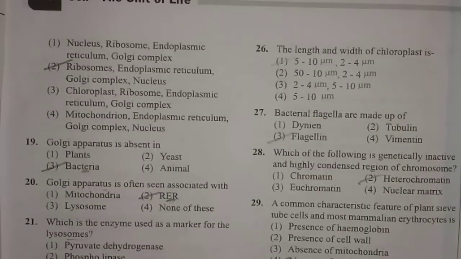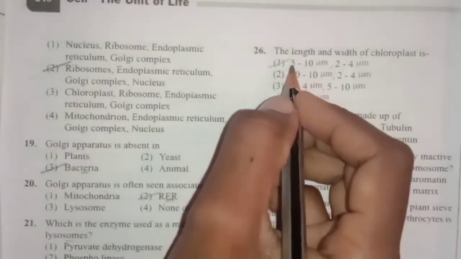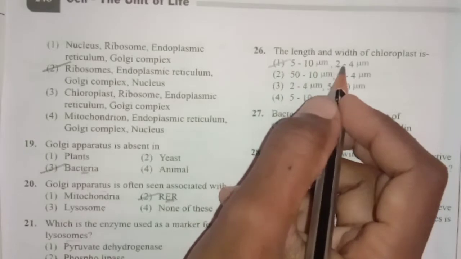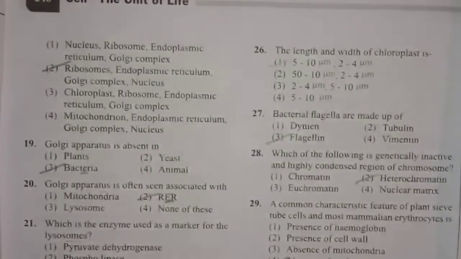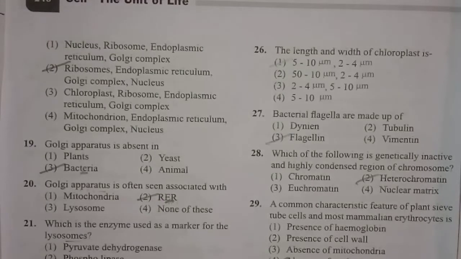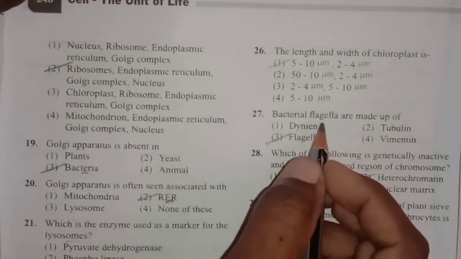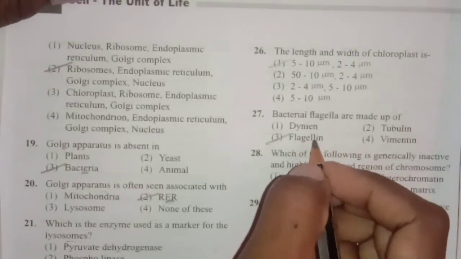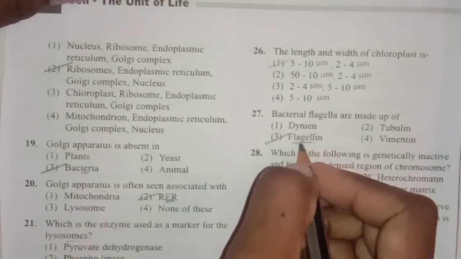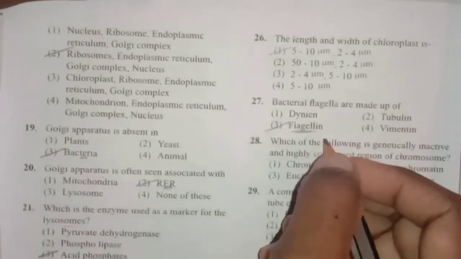Next one. The length and width of chloroplast is around 5 to 10 micrometers and 2 to 4 micrometers respectively. Next one, bacterial flagella are made up of. The bacterial flagellum is classified into basal body, hook and filament. The filament is mainly made up of a special type of protein called flagellin. In the flagella, we find the presence of flagellin protein.